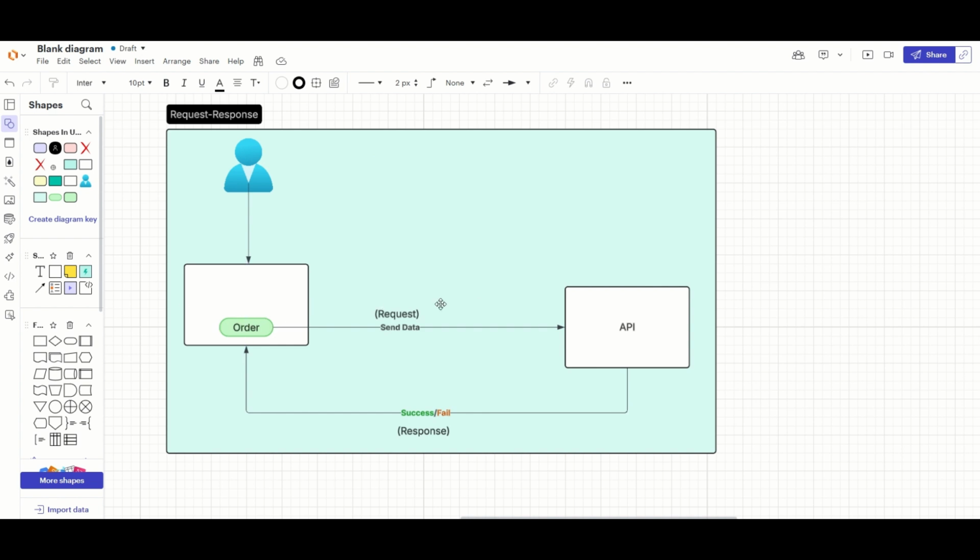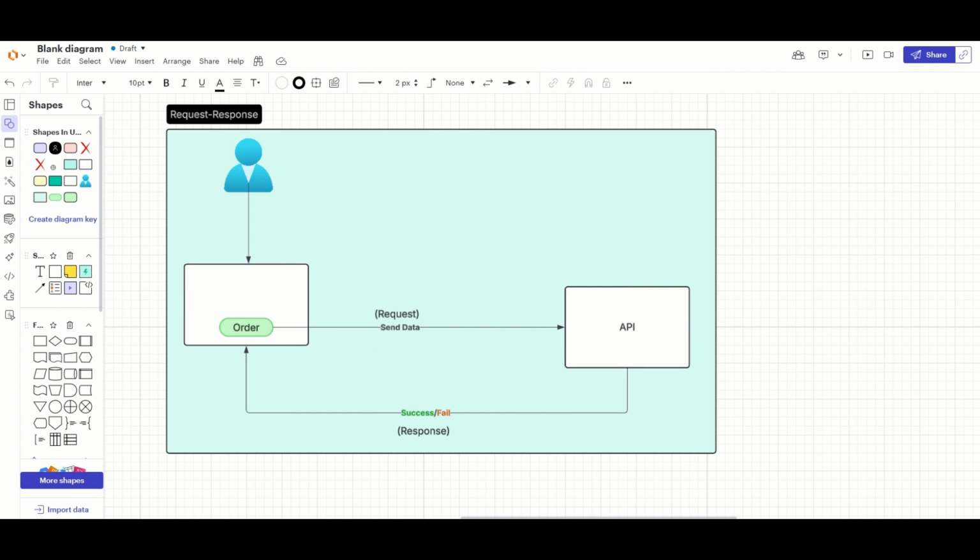That order goes to the API as a request, with some sort of JSON data. And when the API receives the data, based on either success or failure, the API has to send the response back to the user. That is the request and response model.